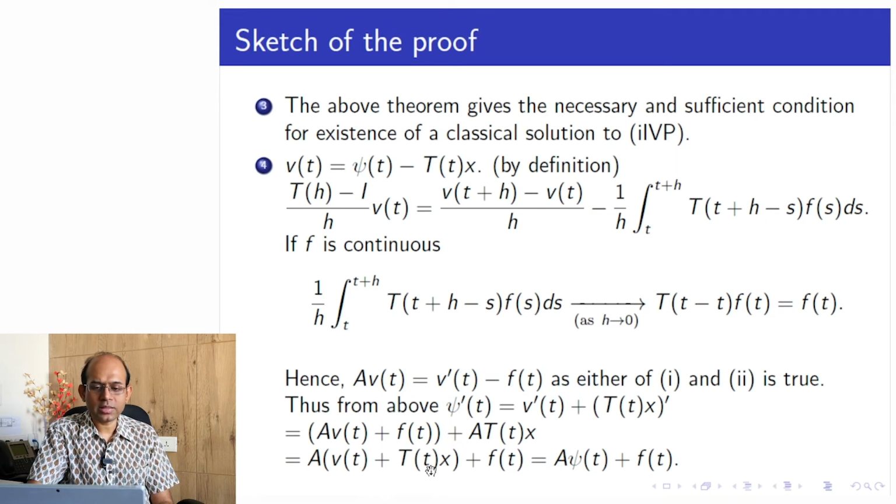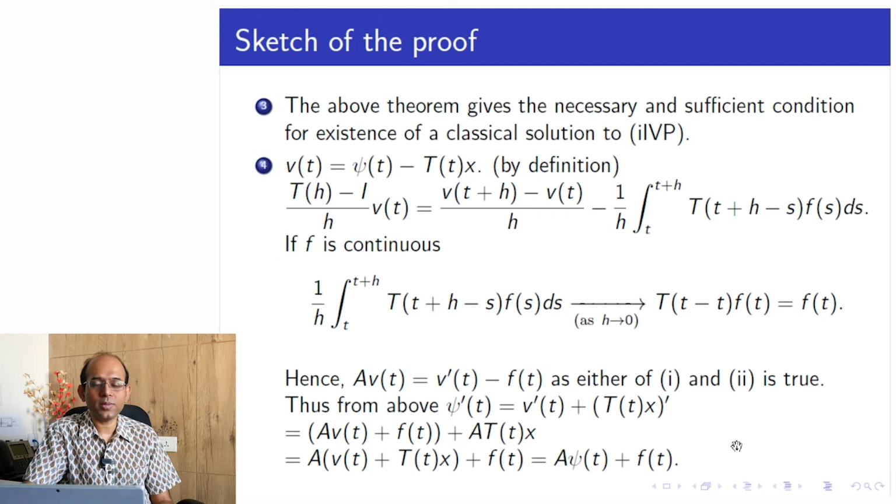Now v of t plus T(t)x is a known quantity. Look here, v(t) is equal to psi(t) minus T(t)x, or in other words, psi(t) is equal to v(t) plus T(t)x. So this v(t) plus T(t)x is nothing but psi(t). So I write that is equal to A psi plus f. So what did I get? I got psi prime is equal to A psi plus f.